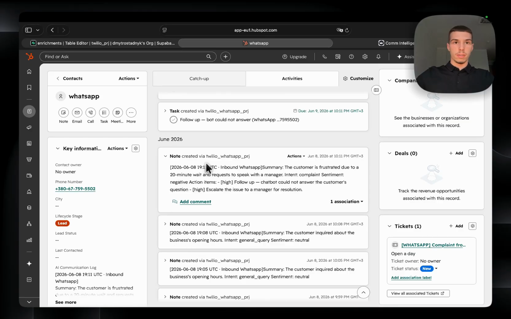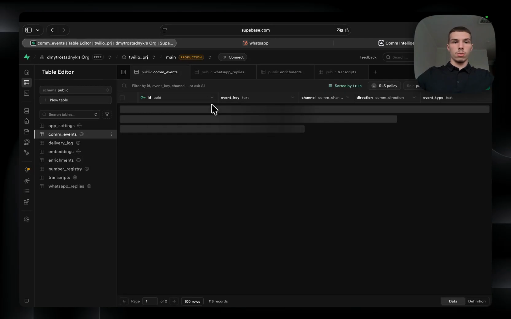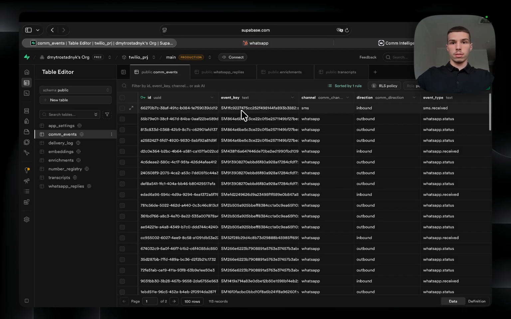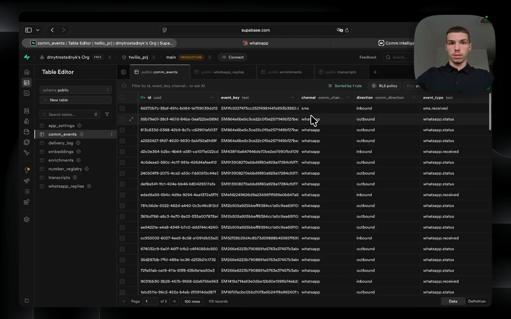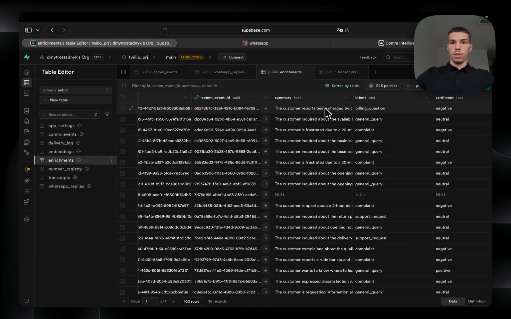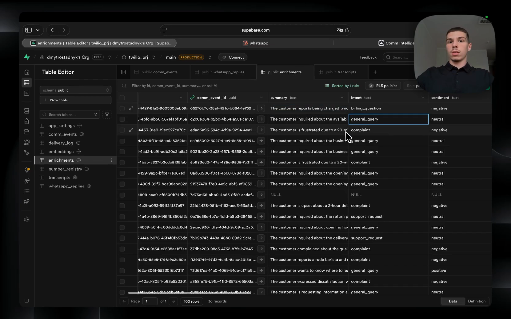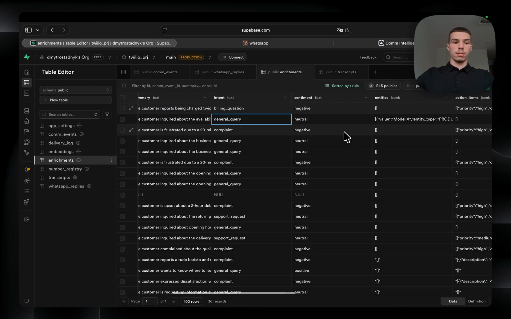It's basically the same structure as in WhatsApp. We can see that the new event is already here. Now the channel is SMS instead of WhatsApp, and the summary is that the customer reports being charged twice in the current month, intent billing question, sentiment negative.